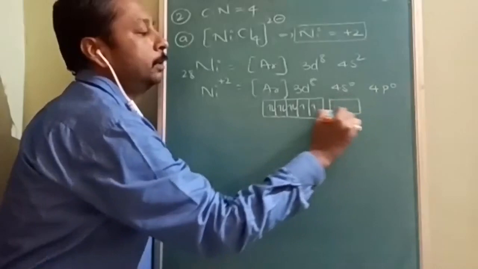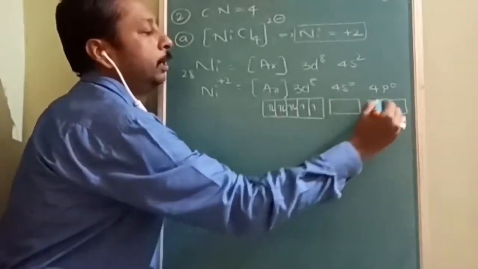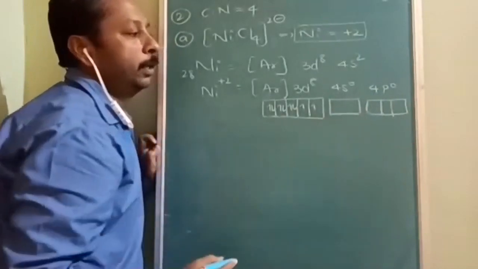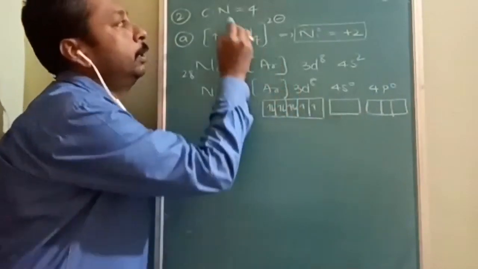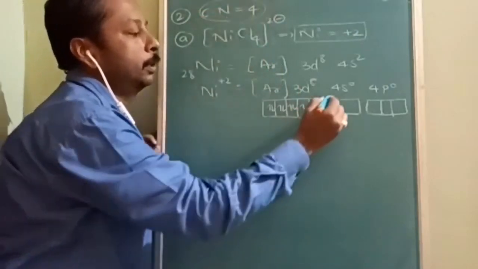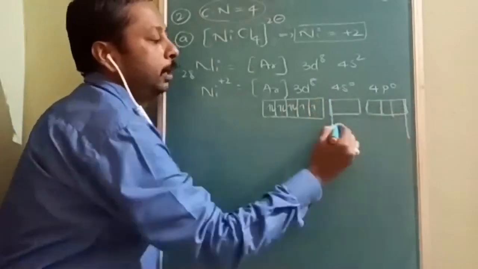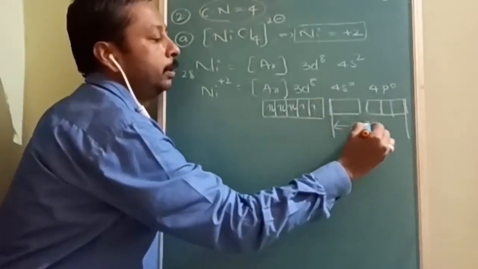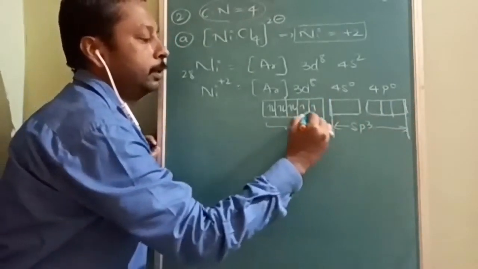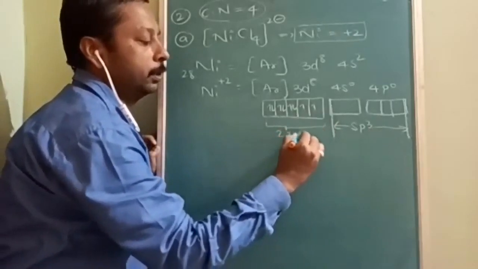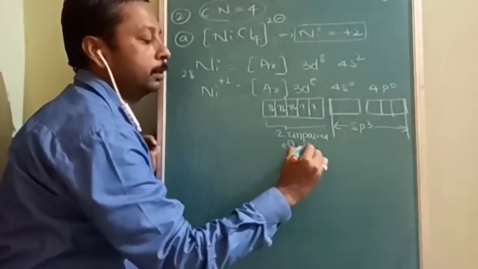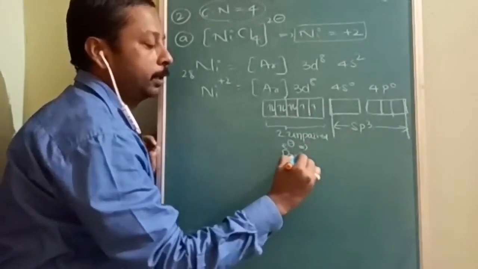As I told you, in the coordinate covalent bond we have to count the empty orbitals required as per the coordination number. Here the coordination number is how much? 4. How 4? Because 4 chlorines are there. So with 4 chlorines, the hybridization will be sp3. What will be the hybridization? sp3 hybridization. Here two unpaired electrons are there. Hence, it is going to be paramagnetic. Which magnetic?